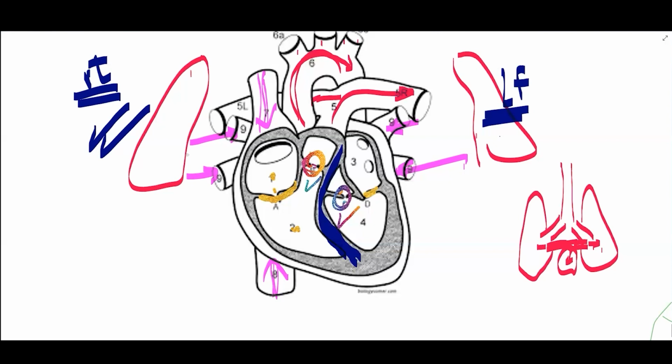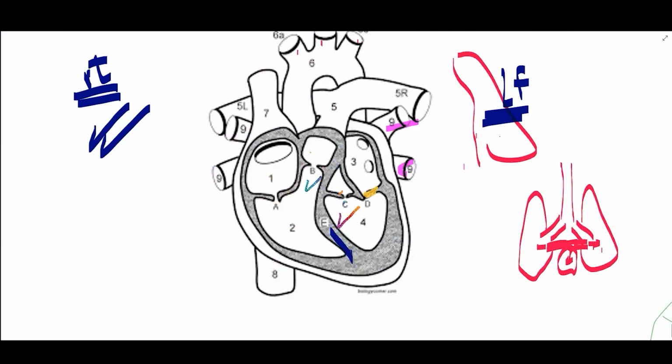If I would like to describe how the blood will circulate in the heart, let me simplify it to describe the best way of the heart in one cardiac cycle. First, the blood will come back from the body, deoxygenated, and enter the atria here. Then the blood will go from the atria to the ventricle.